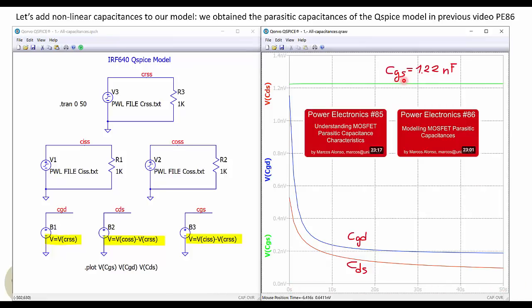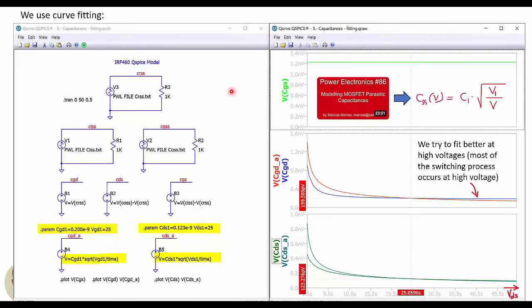And then we have CGS, which is almost constant and equal to 1.22 nanofarads. And then we have CGD in blue and CDS in red. So now we are going to find expressions to model these two parasitic capacitances. As we saw in the previous video, we are going to use this simple expression: the capacitance at a given voltage is the square root of V sub 1 divided by the voltage, times the capacitance C sub 1.